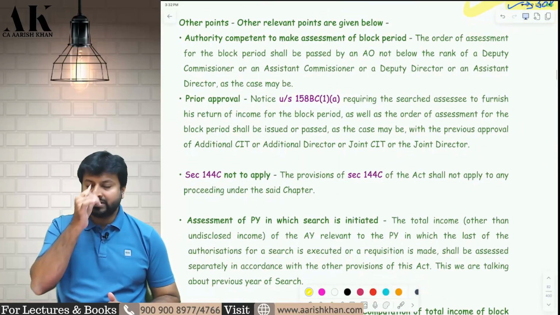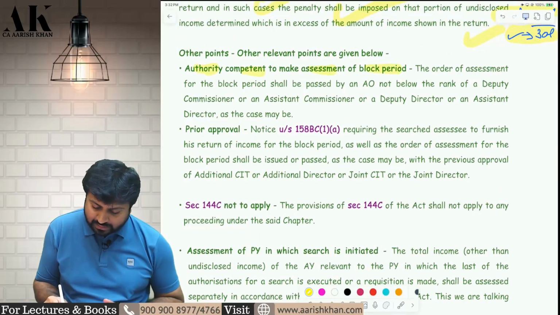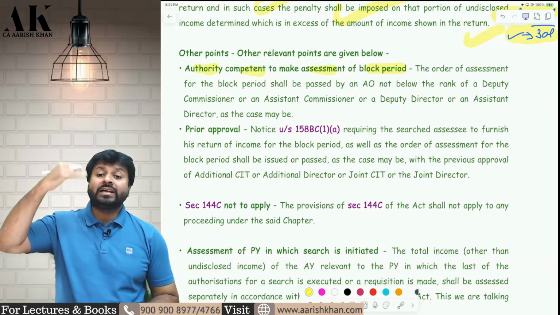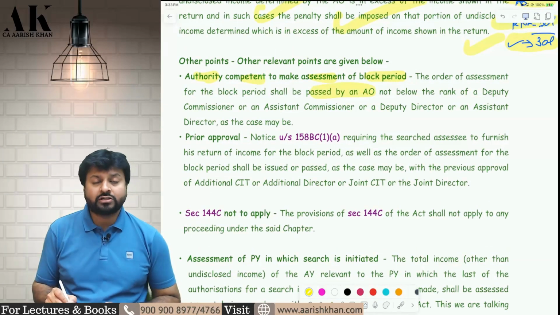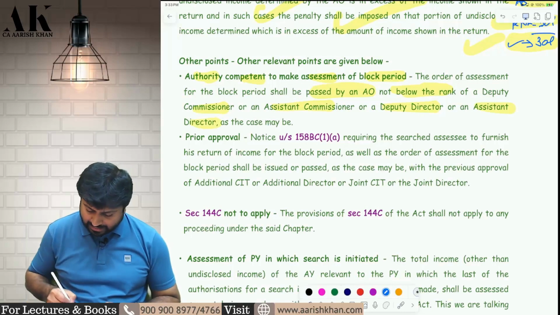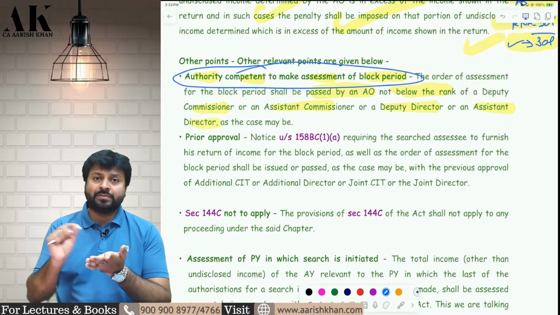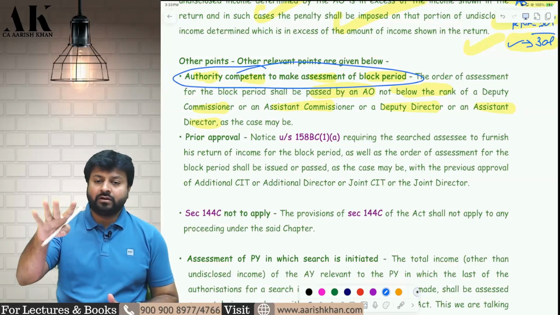Now certain other points which are very procedural in nature. Who is the authority competent to make assessment of the block period? There are various authorities under income tax law. Who has the authority to do block assessment? It has to be passed by an order. The order has to be passed by an AO not below the rank of deputy commissioner, assistant commissioner, deputy director or assistant director, as the case may be. So the block assessment order has to be passed by an AO not below the rank of these 4 people.